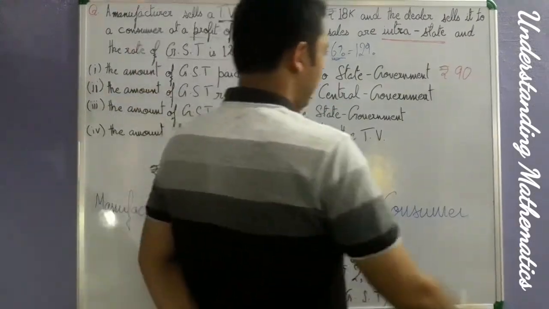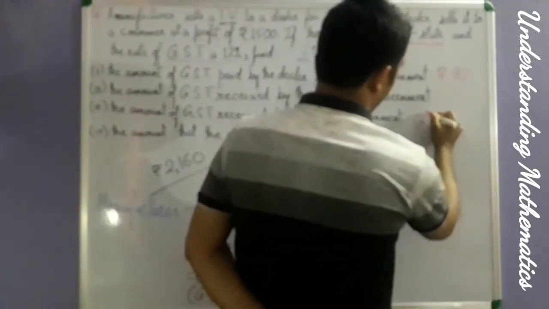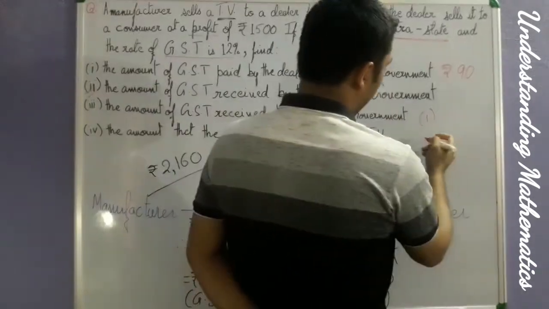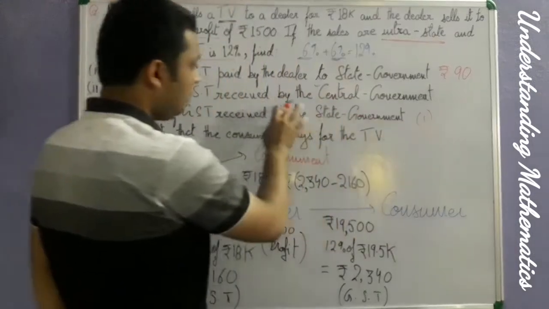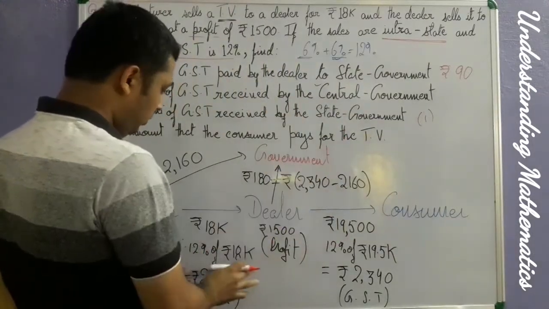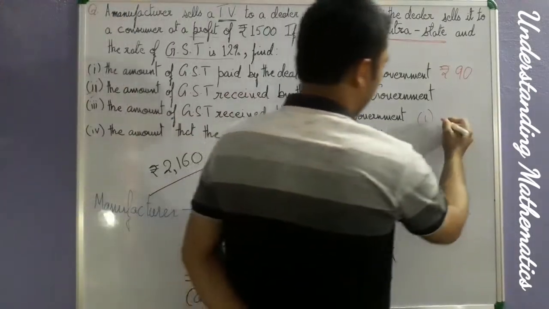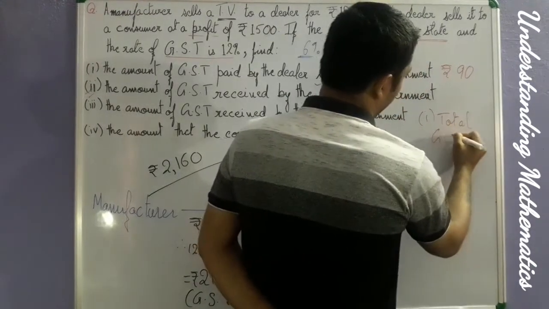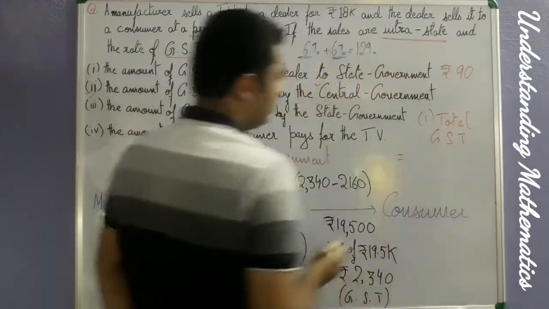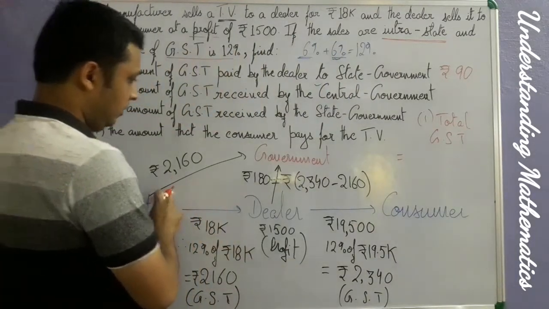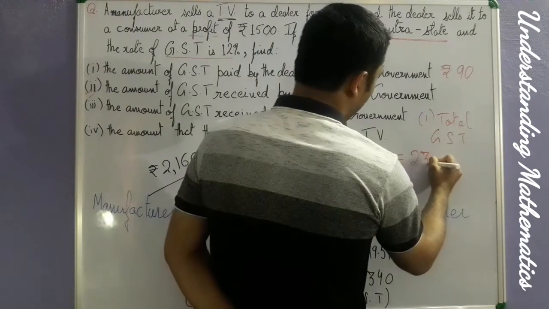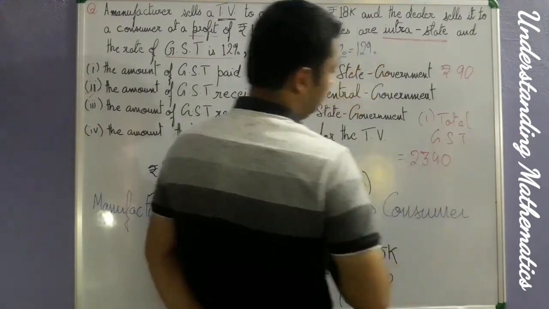First we have to calculate the total GST. The total GST is 2340.